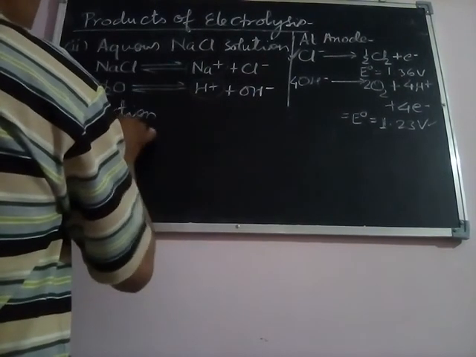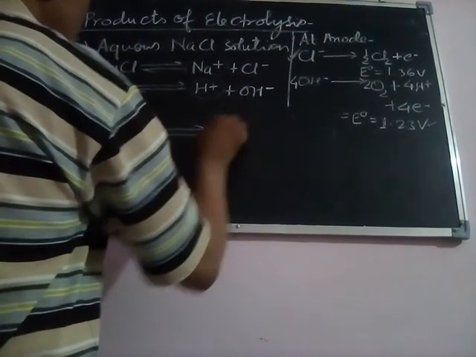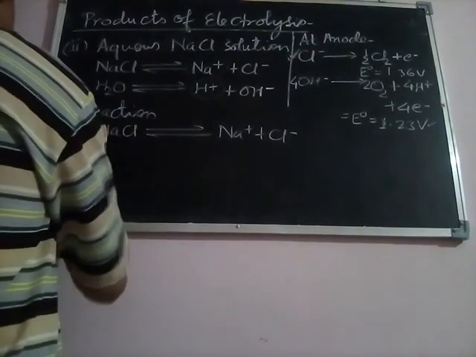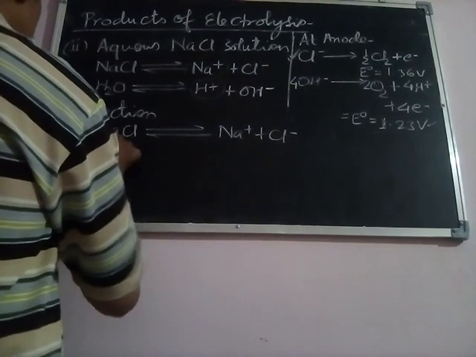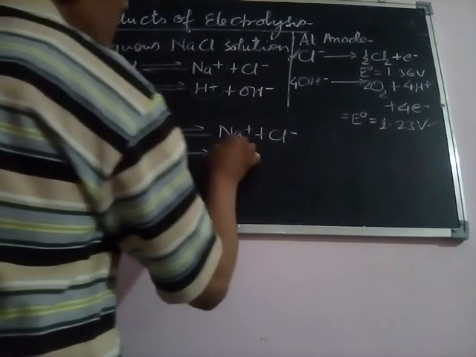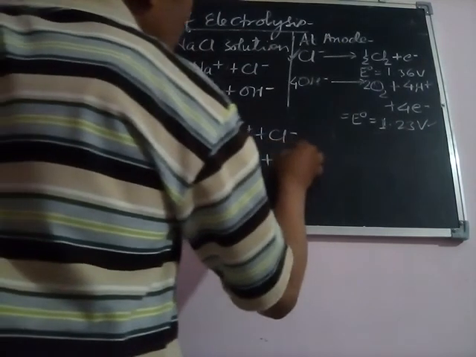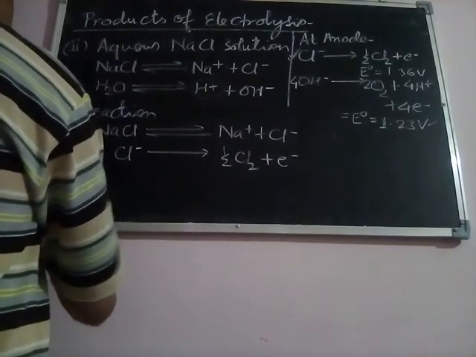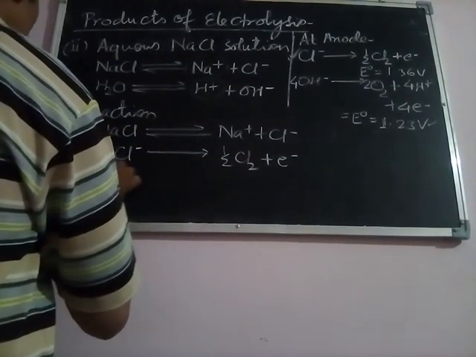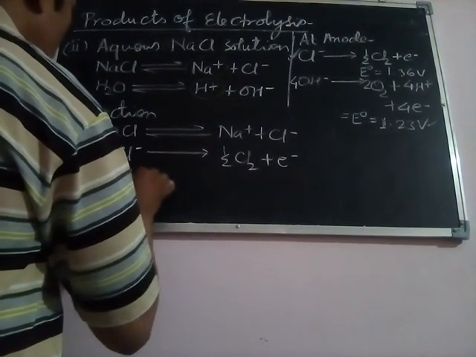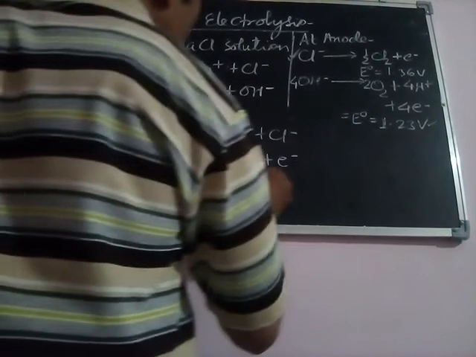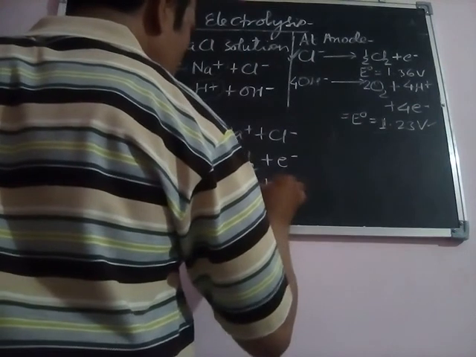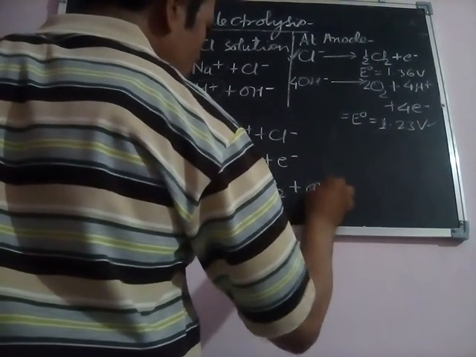In the net reaction, NaCl will provide us Na positive ion plus Cl negative ion. Similarly, at the anode, the chloride ion will provide us half Cl2 gas and one electron will be released. Similarly, at the cathode, the water molecule takes an electron and will produce half H2 gas, and besides this it will produce OH negative ion.